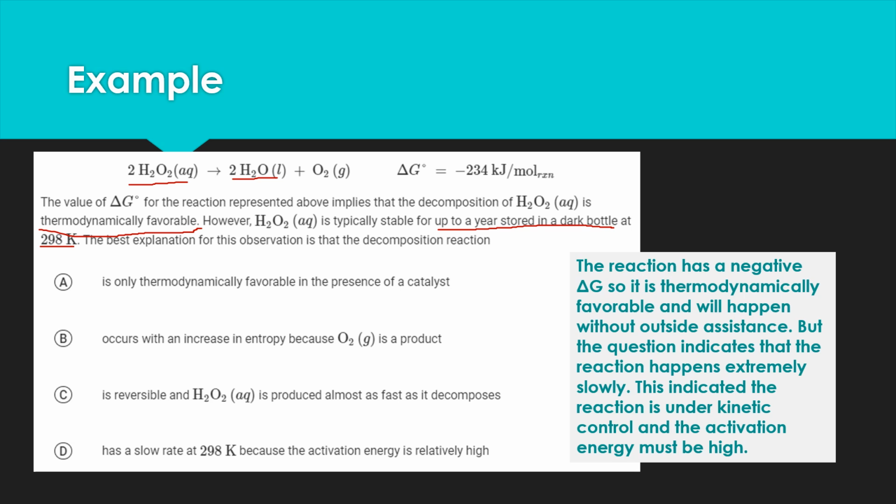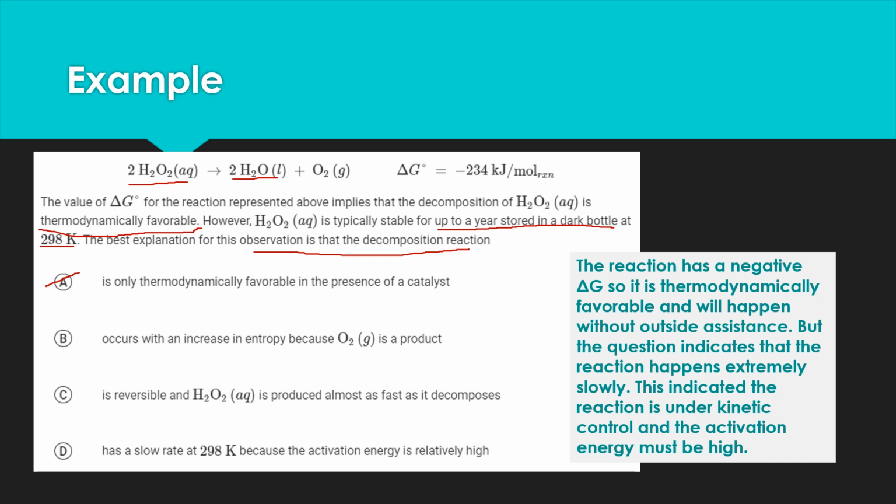The first option says the decomposition reaction is only thermodynamically favorable in the presence of a catalyst. Well, that's not true because it's favorable without the catalyst. We don't have a catalyst written in our reaction here. Another says it occurs with an increase in entropy, because oxygen gas is a product.